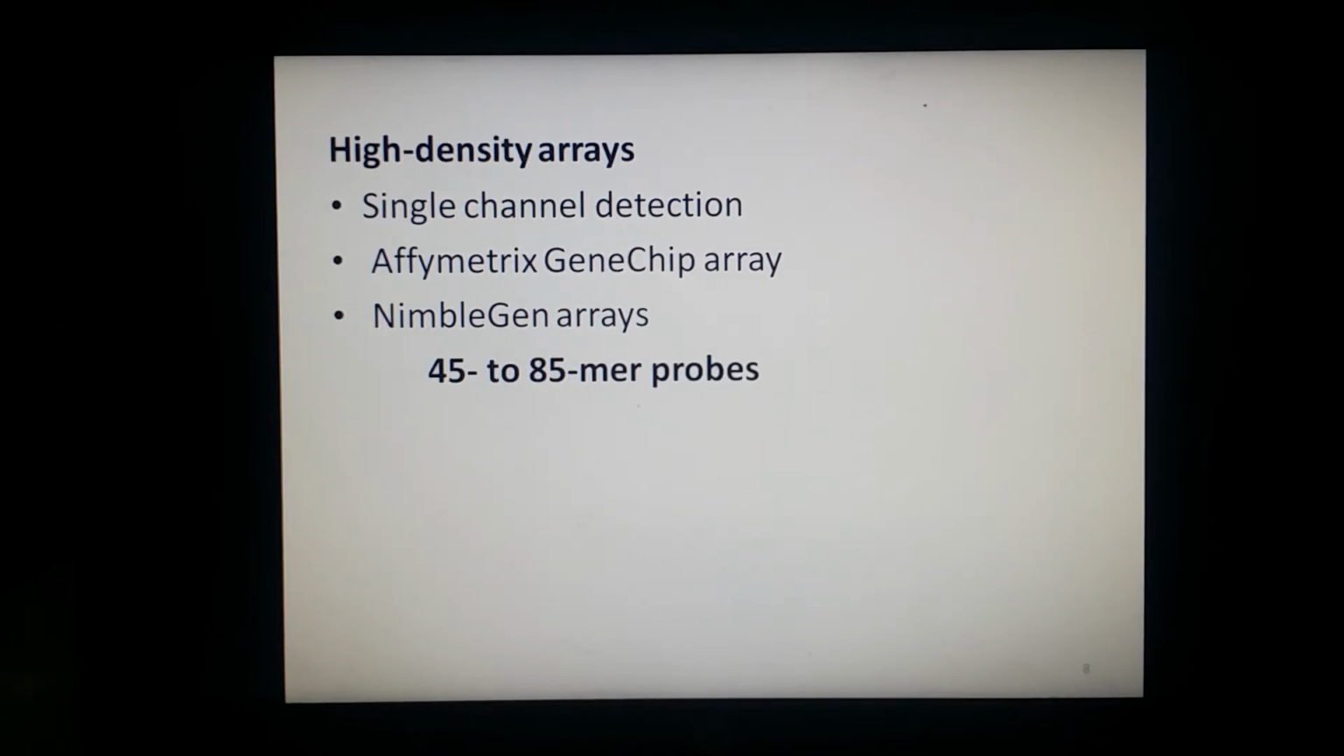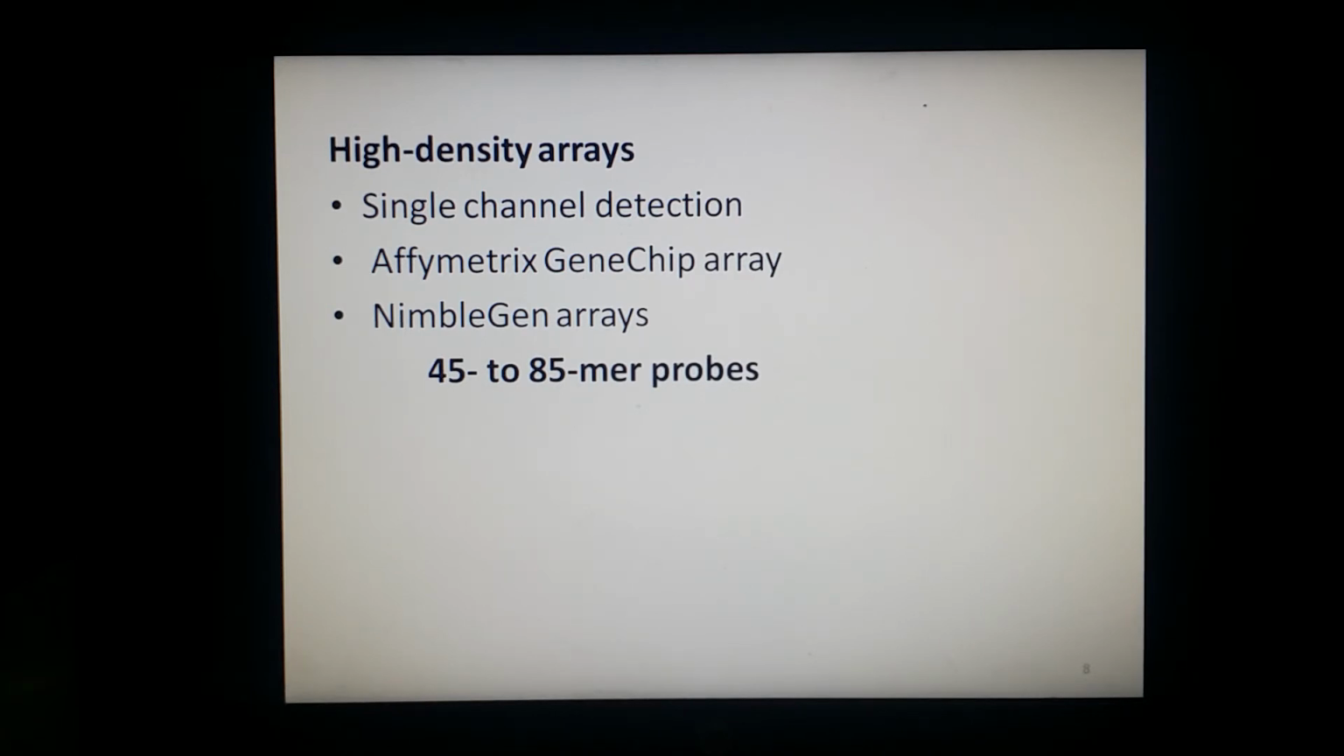High density arrays use single channel detection, and each sample is hybridized and detected individually. These high density arrays were popularized by the Affymetrix GeneChip array, in which each transcript was quantified by several short 25-mer probes that together represent one gene.